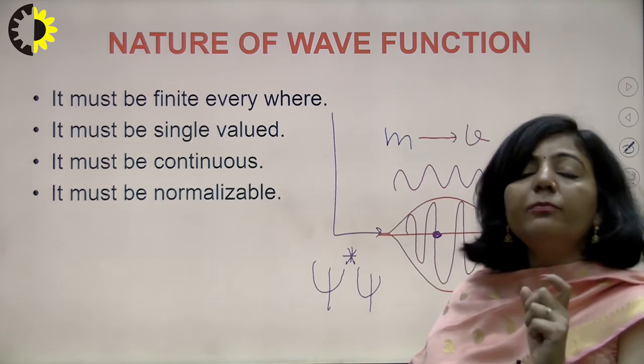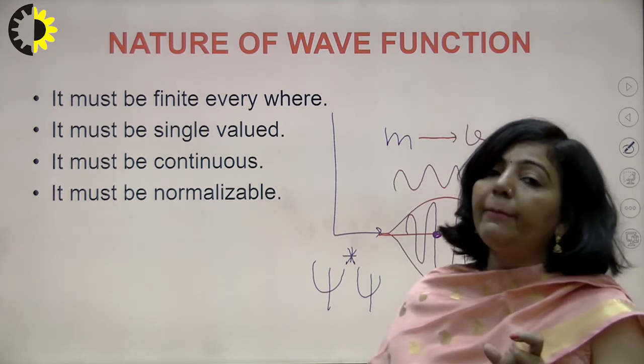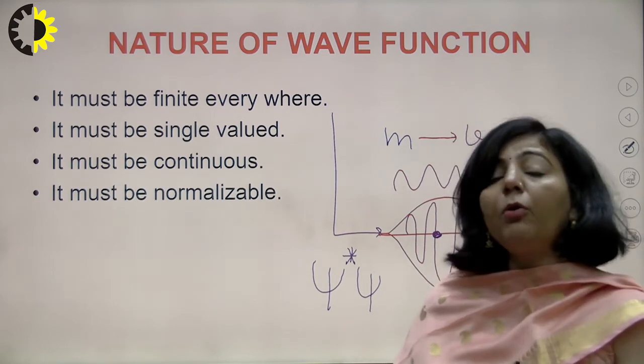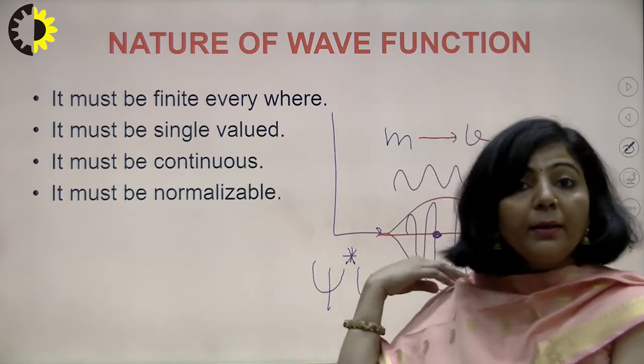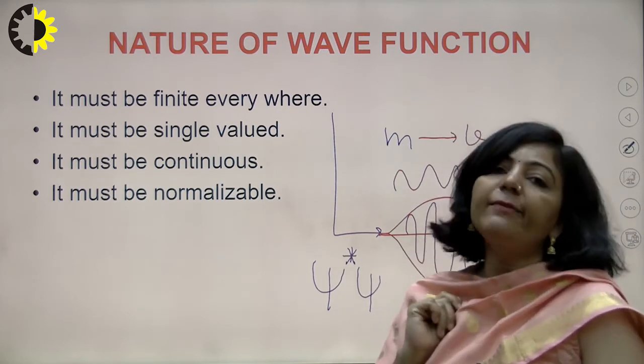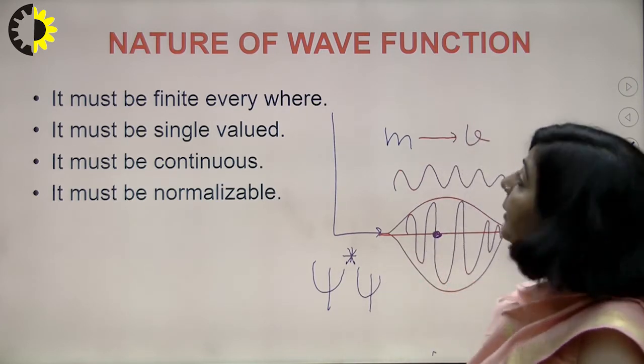Then there would be more than one probability of finding the particle at the same point, which is not possible. At one point there can be only one probability of finding the particle. It means the wave function must be a single valued function. So that is the second condition.